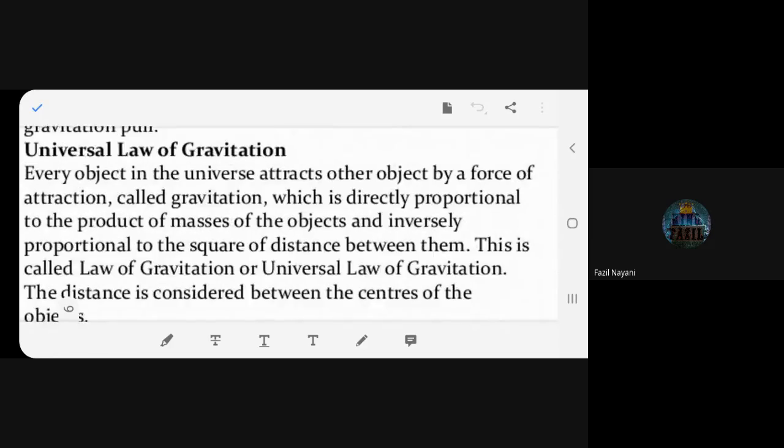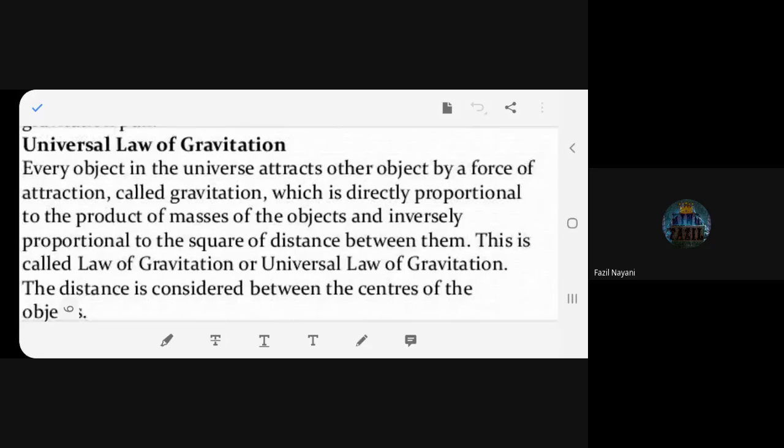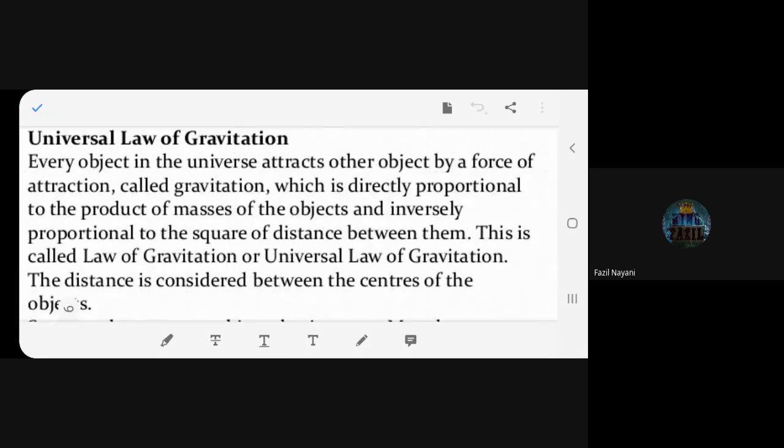So what does the universal law of gravitation suggest? Let's see. Read.